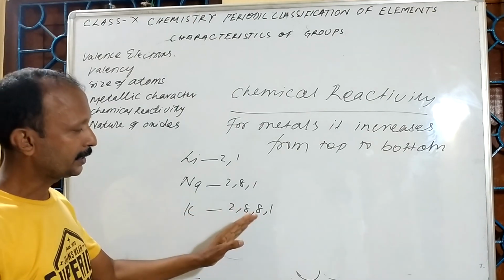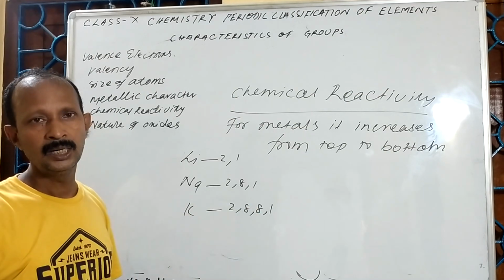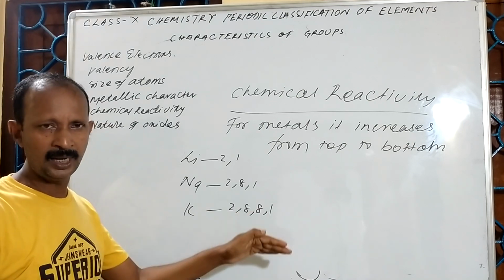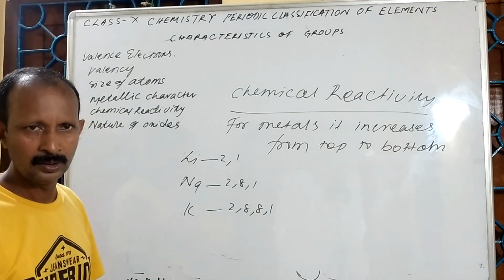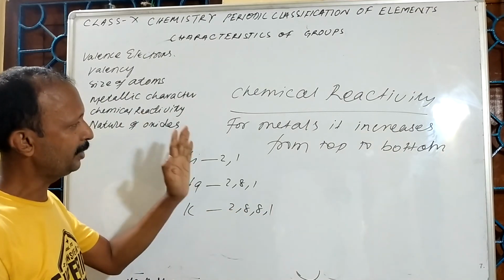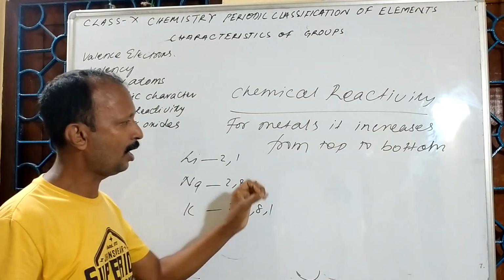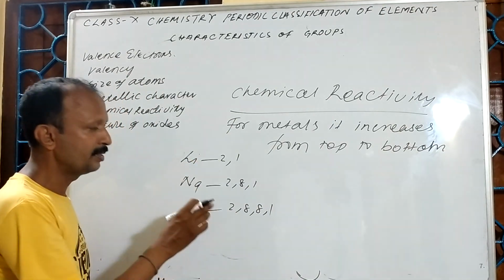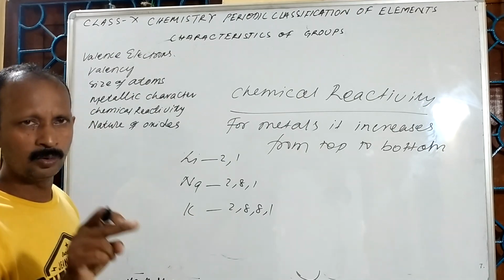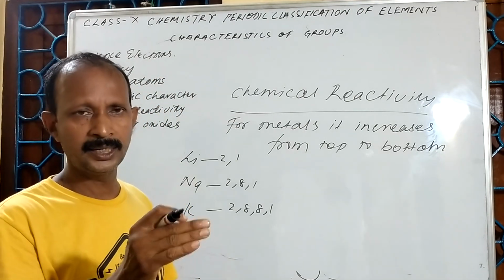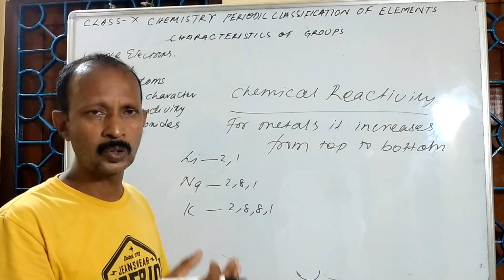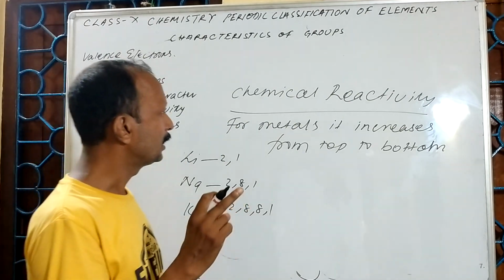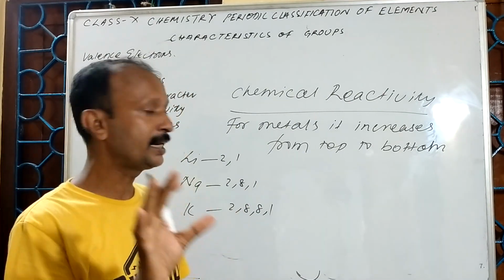That means it can easily combine with others. It can easily become electropositive. It can give the electron and make the bond. Okay, so I said that for metals it increases from top to bottom. The fact is that whenever we are moving top to bottom, the distance between the nucleus and the outermost orbit is increasing. As a result, it can easily lose the electrons. That means electropositive character increases, meaning its chemical reactivity also increases.